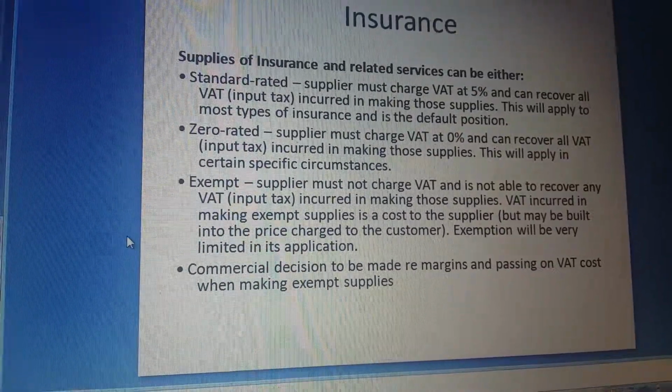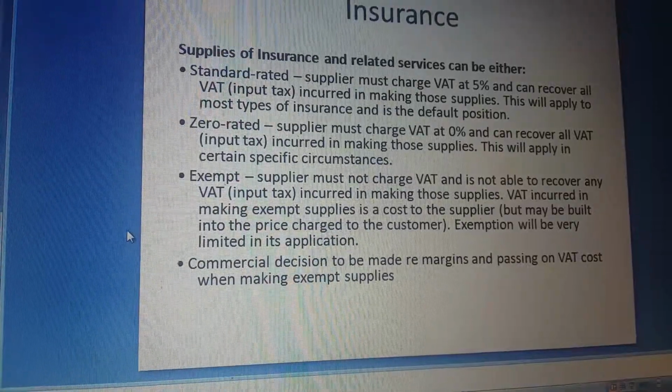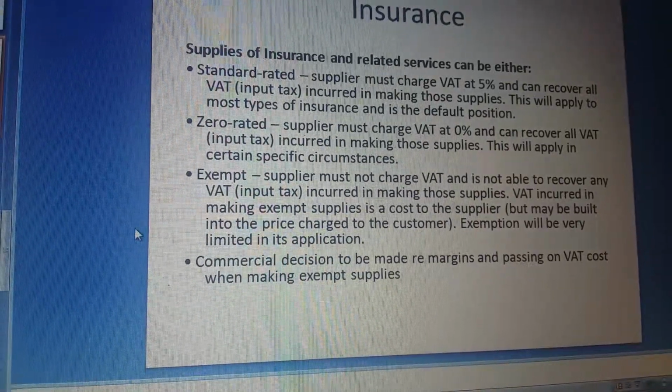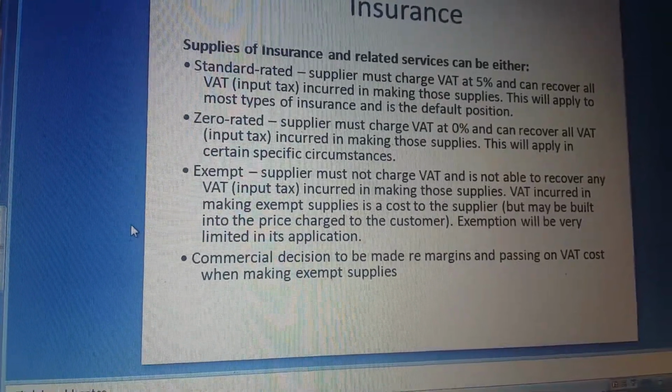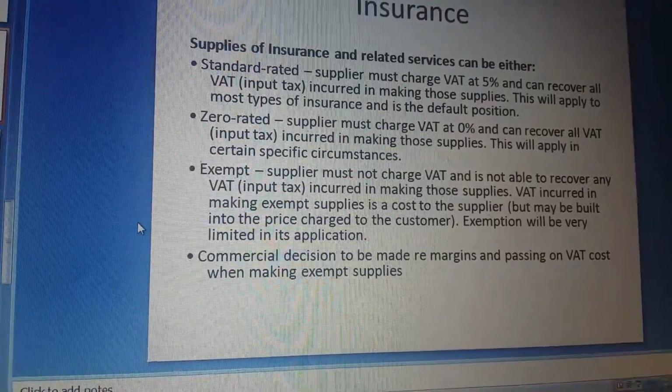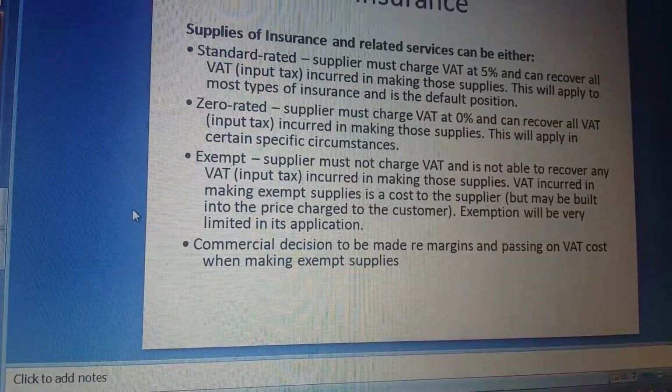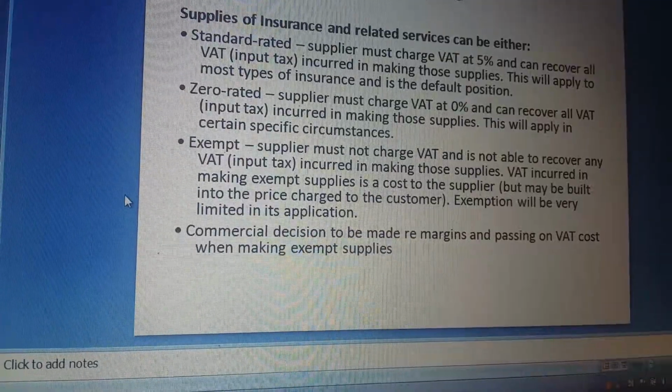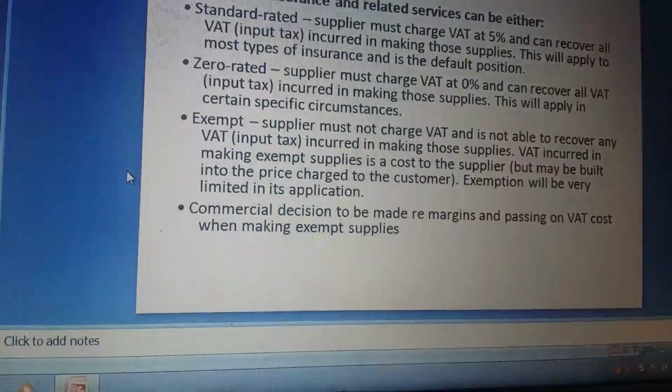Now, some are zero rated. The supplier must charge VAT at 0% and can recover all input tax incurred in making those supplies. This will apply in certain specific circumstances. Exempt: the supplier must not charge VAT and is not able to recover any VAT because there is no VAT.